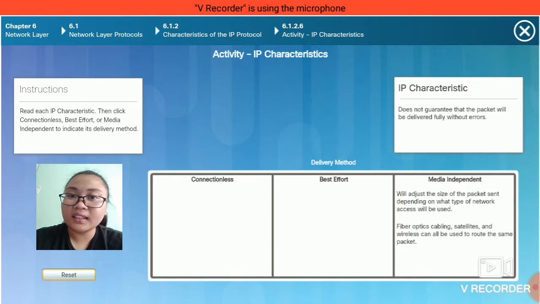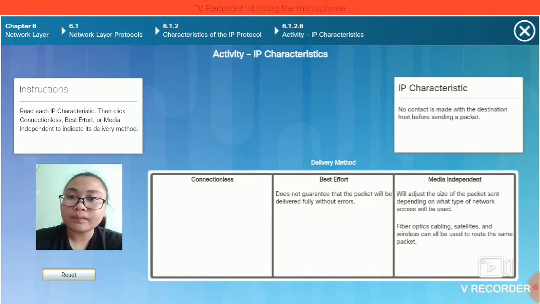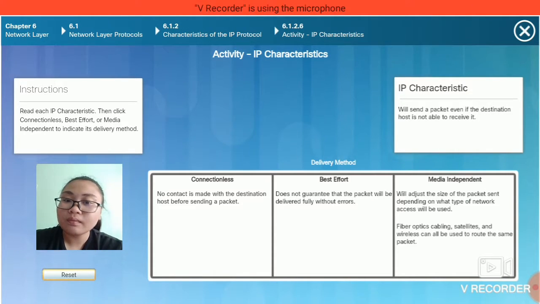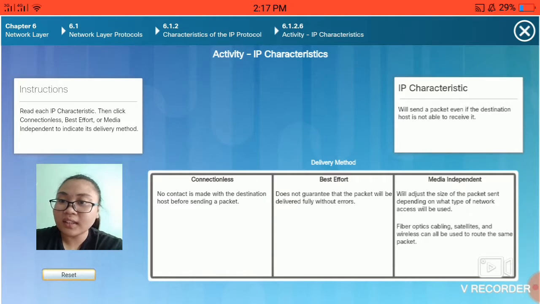Does not guarantee that the packet will be delivered fully without errors. I think this is in best effort. No contact is made with the destination host before sending a packet. I think this is in connectionless. Will send a packet even if the destination host is not able to receive it. I think this is in connectionless.